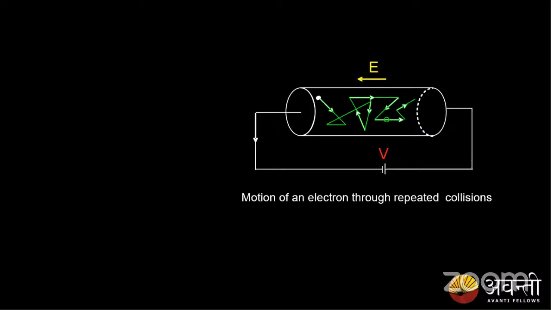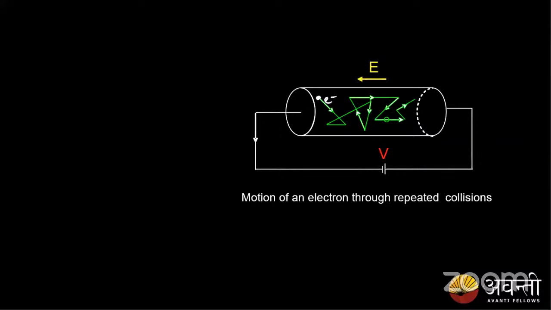Now, when it starts to move in a random path, it comes across several atoms. There are several atoms present in this path. So it collides with each and every atom, and it moves against the direction of the electric field, right? Since this is an electron, it moves against the direction of the electric field, colliding with all other particles in its way. When it moves from one end to the other end, it experiences a small displacement. In this path of displacement, it collides with several other atoms.